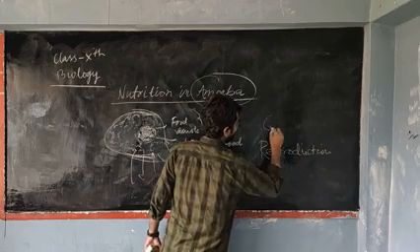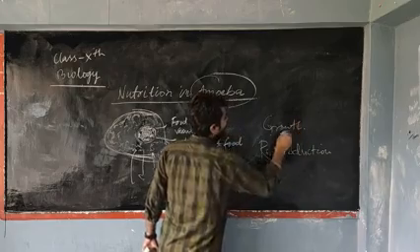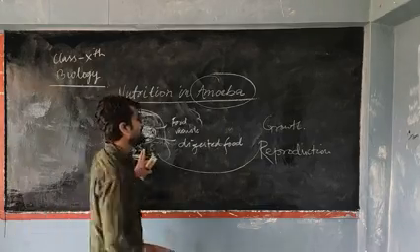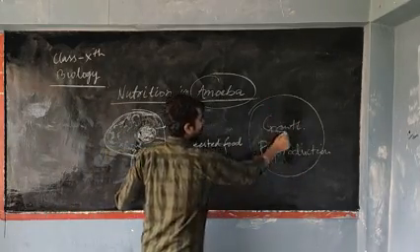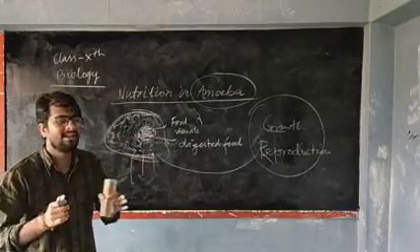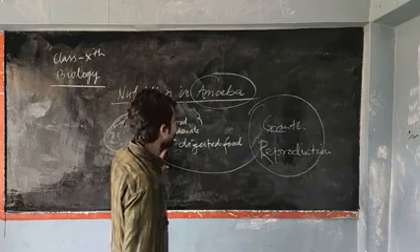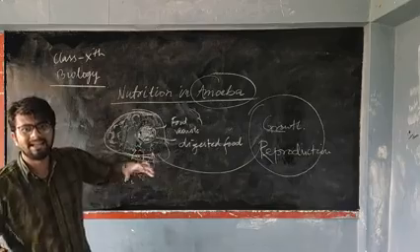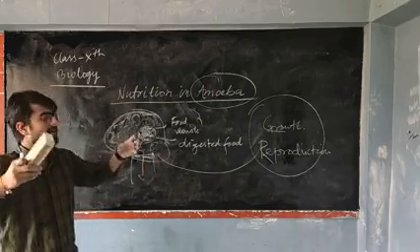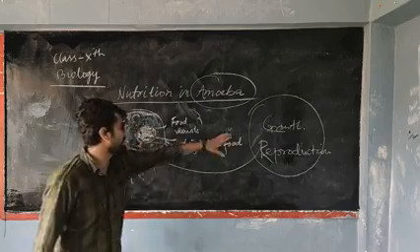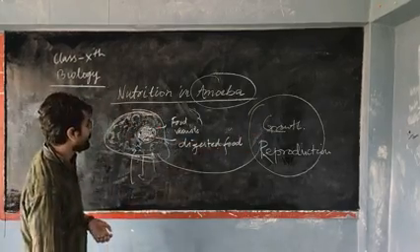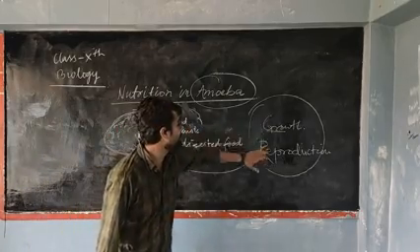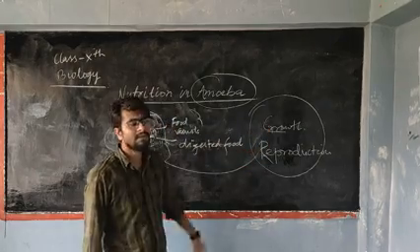Reproduction and growth, two things. Means whatever energy is produced in amoeba is utilized in these two things, their growth and reproduction, and they have no other activities to do. So in case of reproduction, you will find it divides itself into two, and then those two cells go through a growth stage and make themselves mature. So the energy produced here in case of assimilation will be utilized only in these two vital processes.